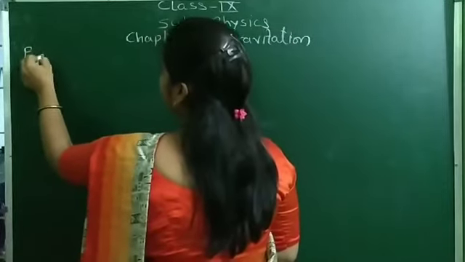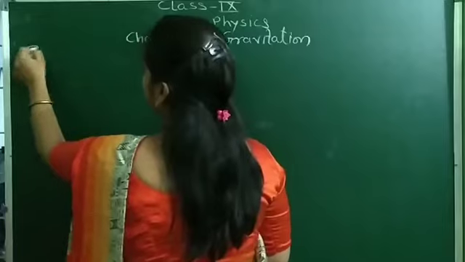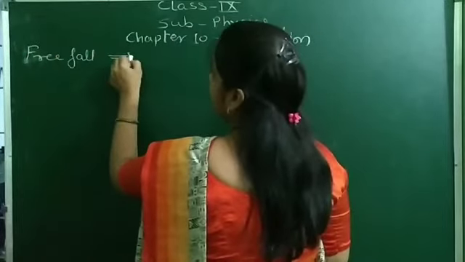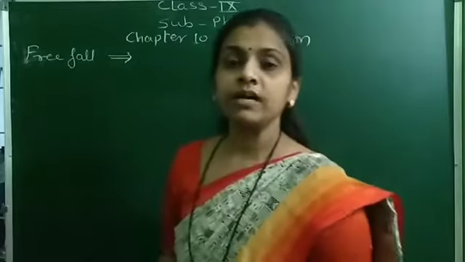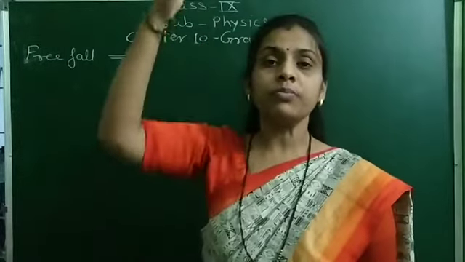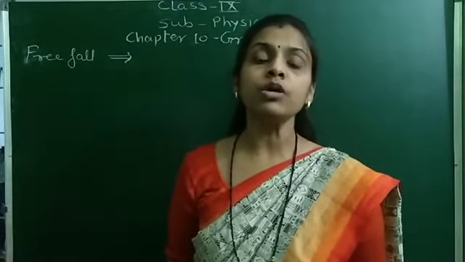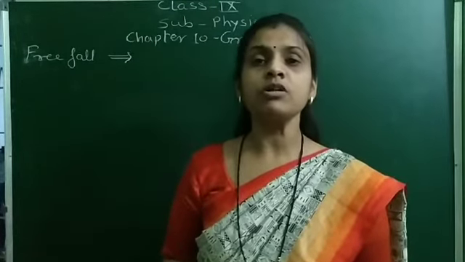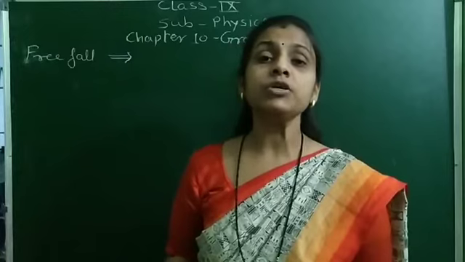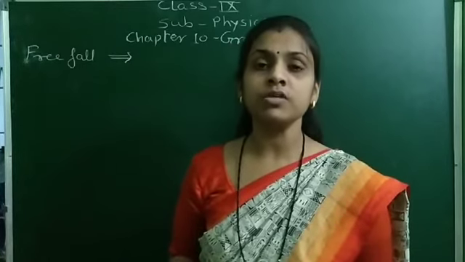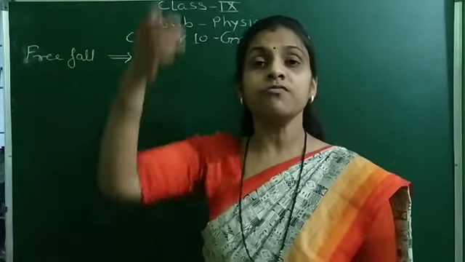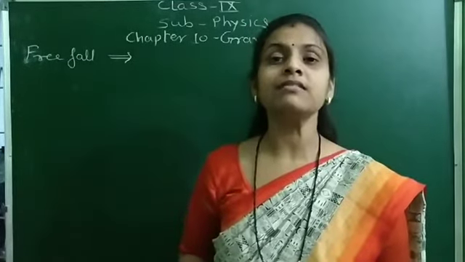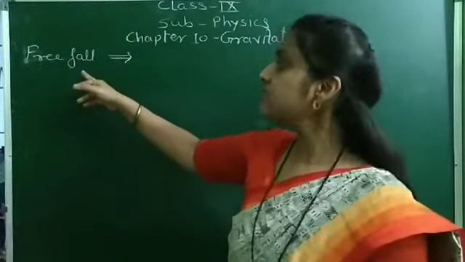So what is free fall? As we know, when any object is thrown upward, it always moves downward towards the earth. So why does the object fall downward towards the earth? It is because of the gravitational force of the earth, and therefore the object falls towards the earth due to its gravitational force, and this fall of the object is called free fall.